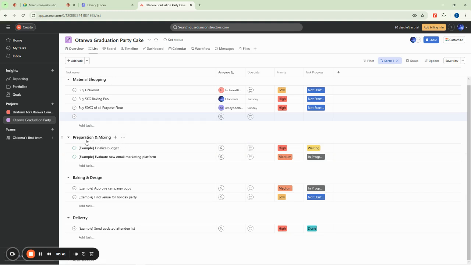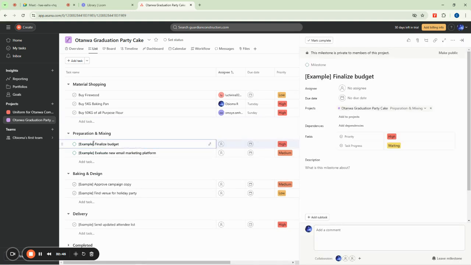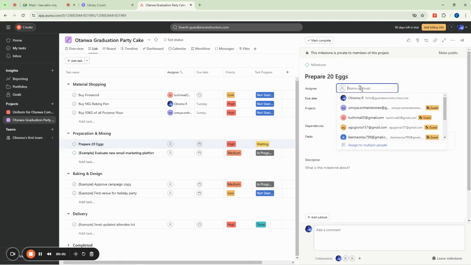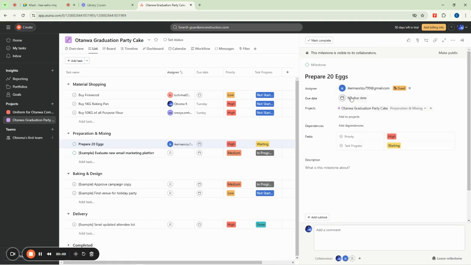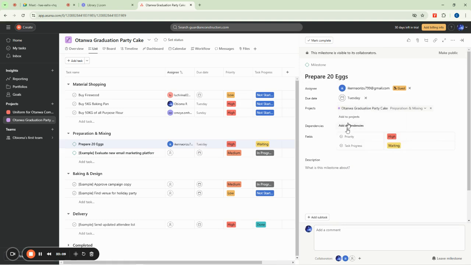So the preparation part will now involve things like, maybe you can say, okay, prepare the egg. Since it is a graduation party, maybe you can say prepare 20 eggs, and you can come here and assign it to somebody. Of course, this is something you can do within the hour, but this will be on Tuesday.